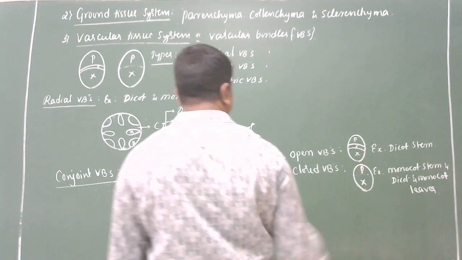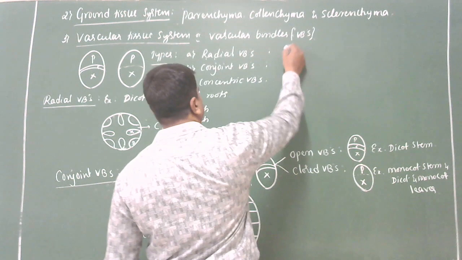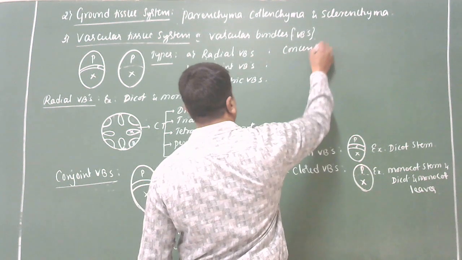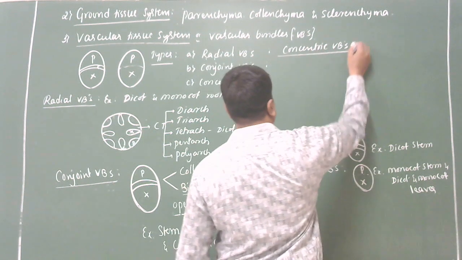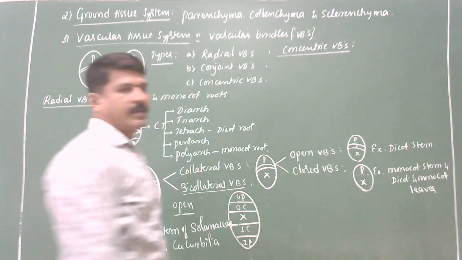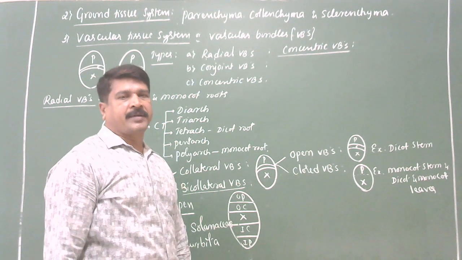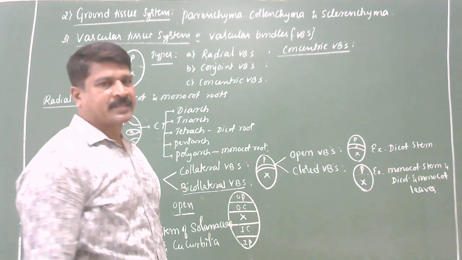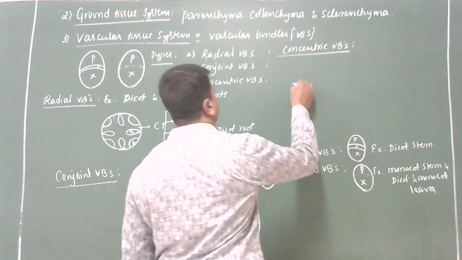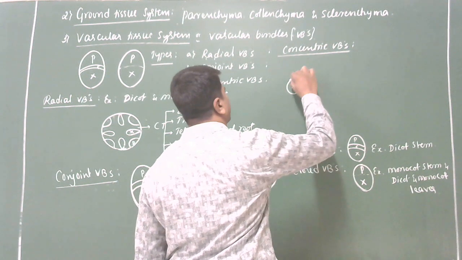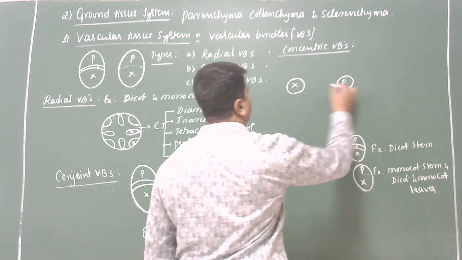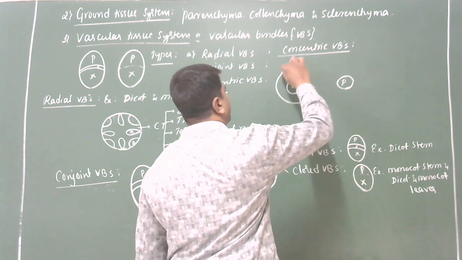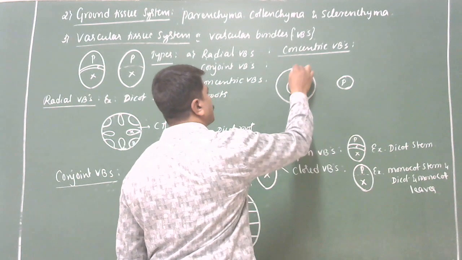Now, let us see the third one, the concentric vascular bundles. In this type, one vascular tissue, either xylem or phloem, lies in the center and is surrounded by another vascular tissue.